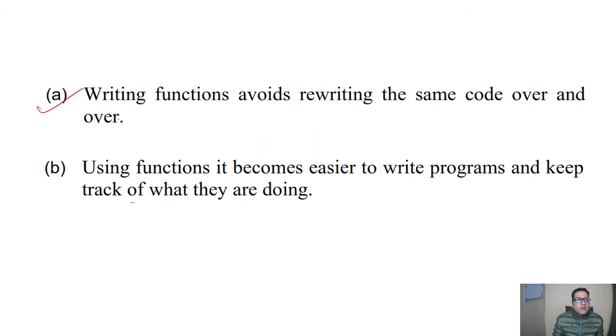The first one is, writing functions avoids rewriting the same code over and over.